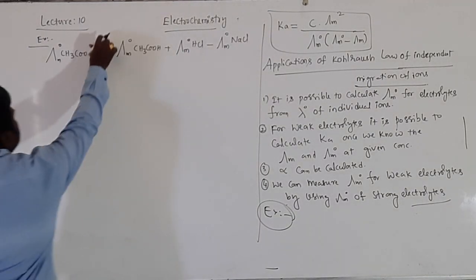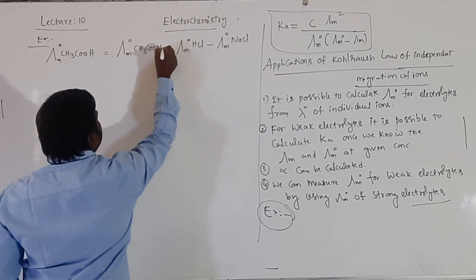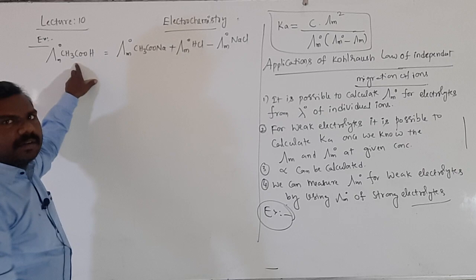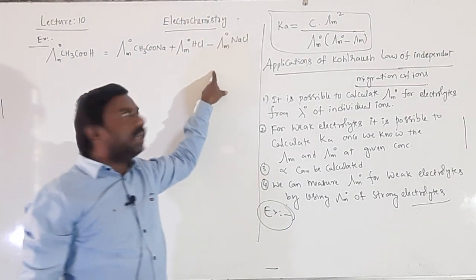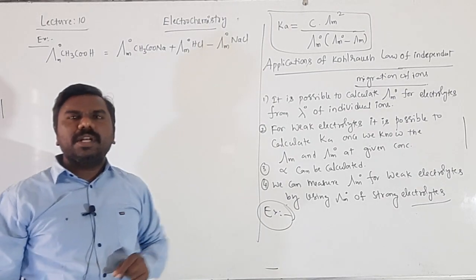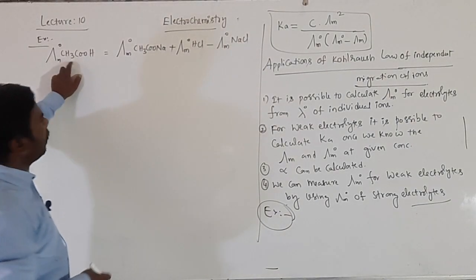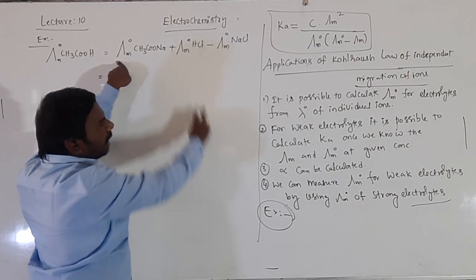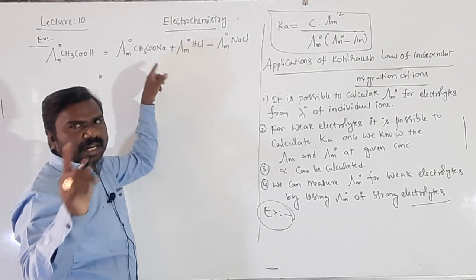CH3COOH. I don't know the limiting molar conductance of acetic acid, but I know the sodium acetate, HCl and NaCl limiting molar conductance. By these I can measure this limiting molar conductance. How is it possible? Limiting molar conductance means cationic and anionic conductance.